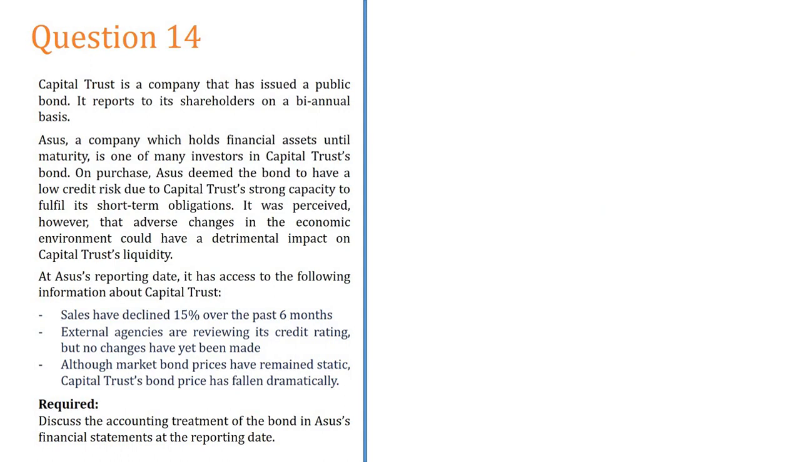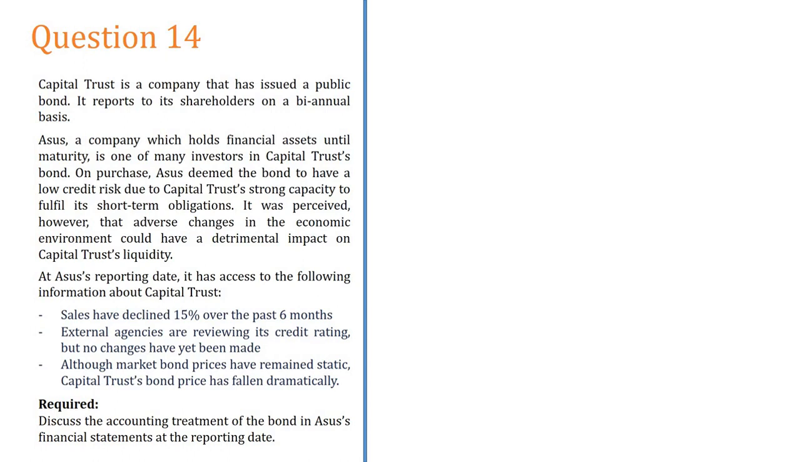Okay, read this question number 14. We almost done the impairment. Very small part, then we are okay with the impairment part, right? Capital Trust is a company that has issued a public bond. අපි company එක issue කරලා තියෙන public bond එකක්. It reports to its shareholders on biannual basis.